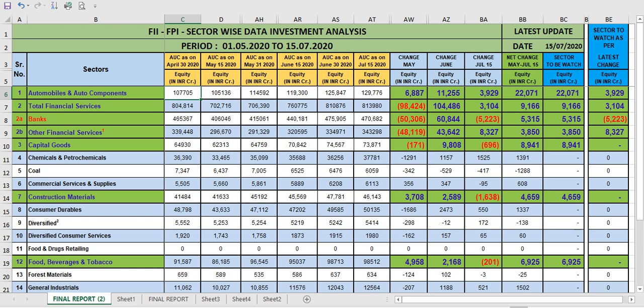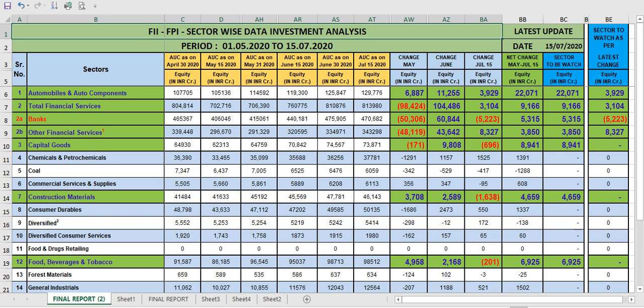See, I have created one Excel sheet. As we know, NSE is always providing valuable data, and they provide this data every 15 days. So I have collected the data from the NSE every 15 days. I am doing this analysis, and for analysis, at least two periods of data must be there. So you can see this is the FII and FPI sector-wise analysis.